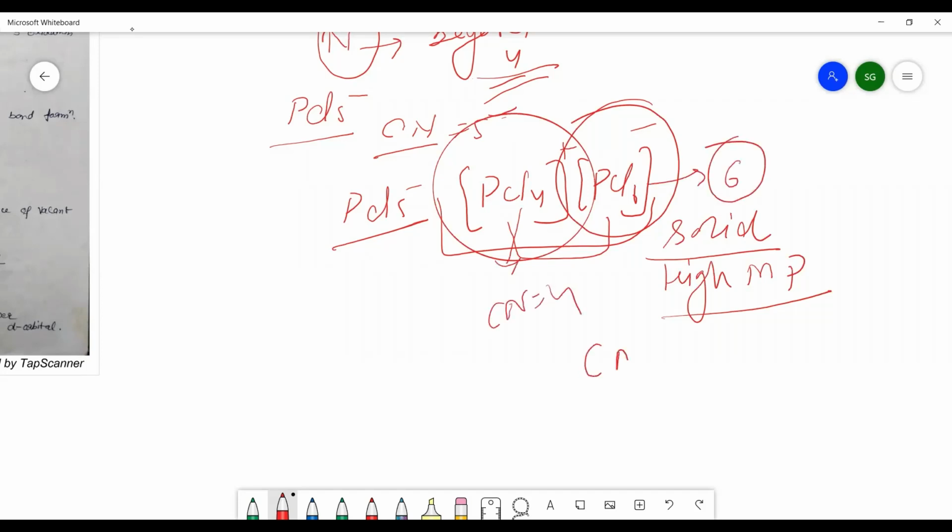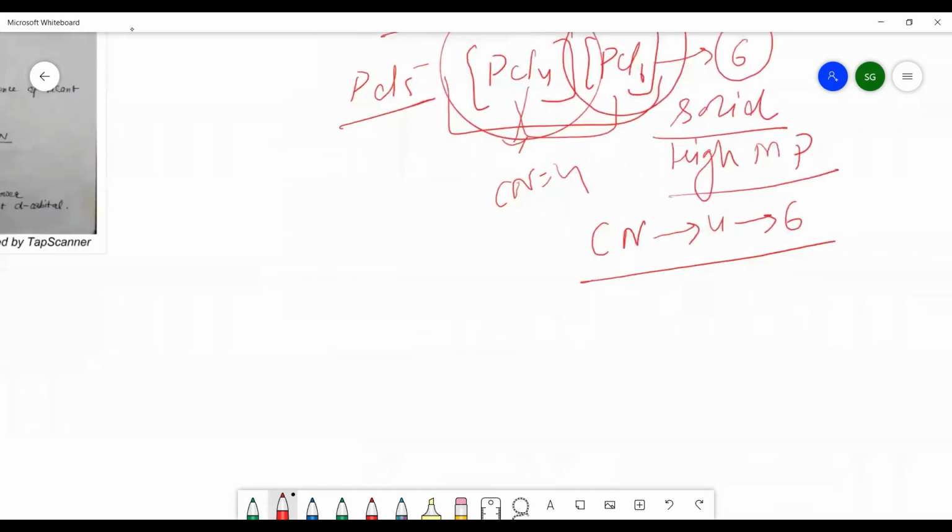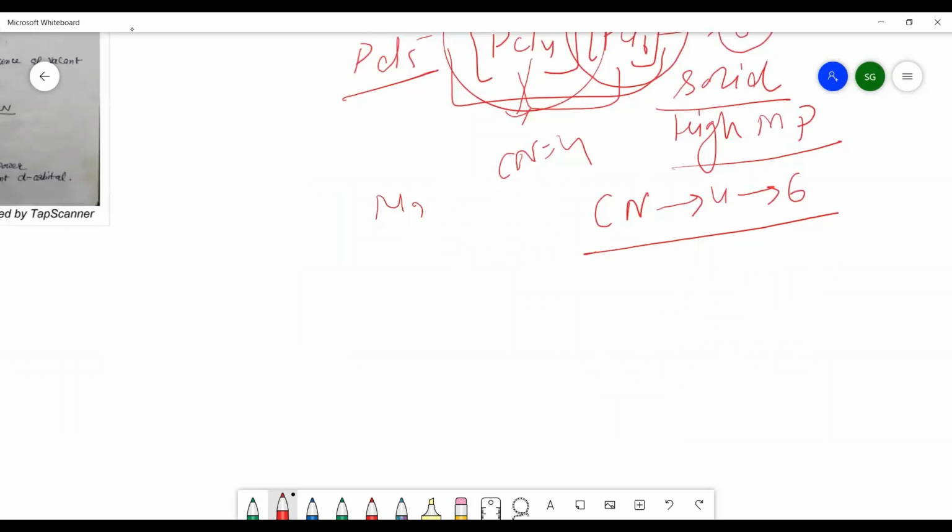So the coordination number can be extended from 4 to 6 in case of the other members of the nitrogen family. But nitrogen cannot extend its coordination number beyond 4 for the same reason, as it does not contain vacant d orbital. Now you will see the example of N2O5. If you look at this oxide of nitrogen, what is the coordination number here?